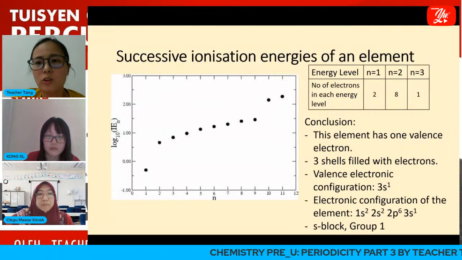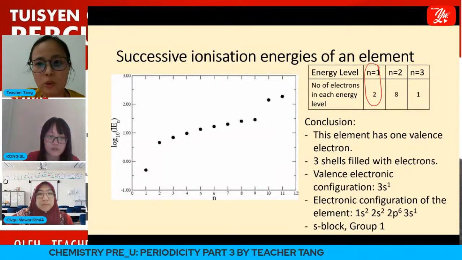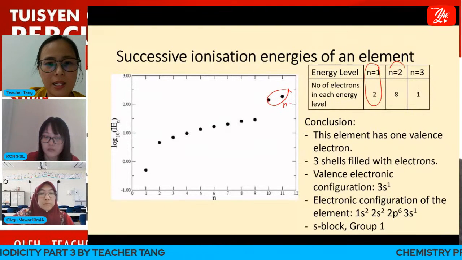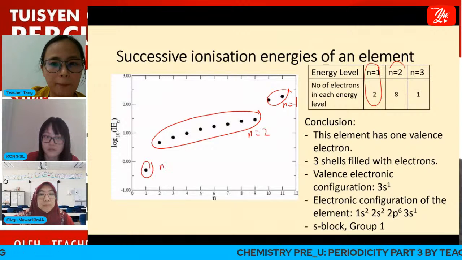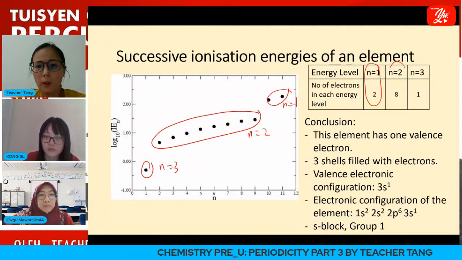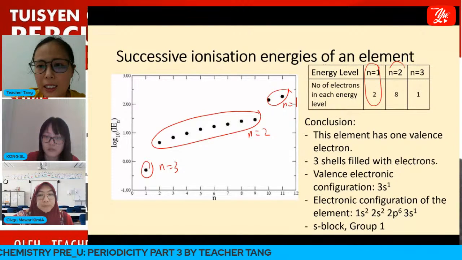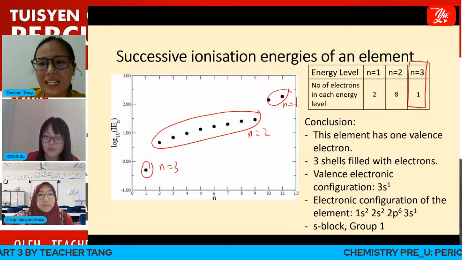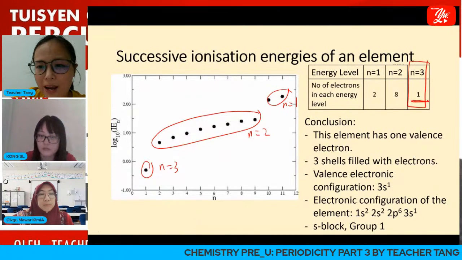Okay, so remember n equals to 1 has 2 electrons. So this is n equals to 1, this is n equals to 2, and this is n equals to 3. Can you see that our outermost shell consists of 1 electron? So this element consists of 1 valence electron.